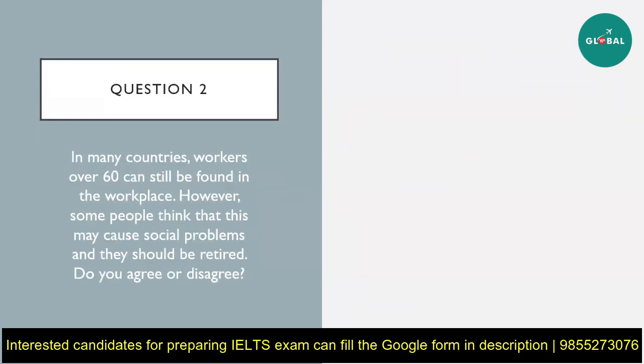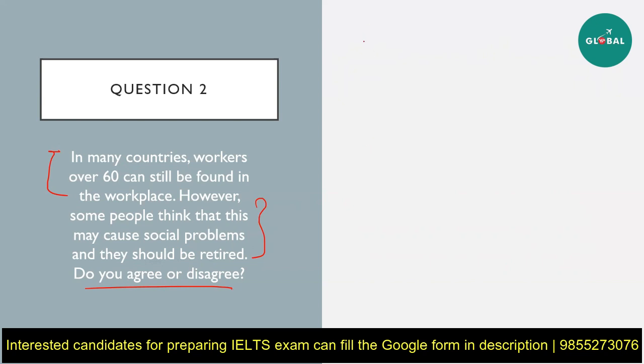Now look at question 2. In many countries, workers over 60 can still be found in the workplace. However, some people think that this may cause social problems and they should be retired. Do you agree or disagree? In this statement, you are given two things to talk about. First is that in many countries, there are still people who should be retired that are working. Second, that people who are working with them feel like they will cause a lot of social problems because of this. Now, do you agree or disagree with this statement?